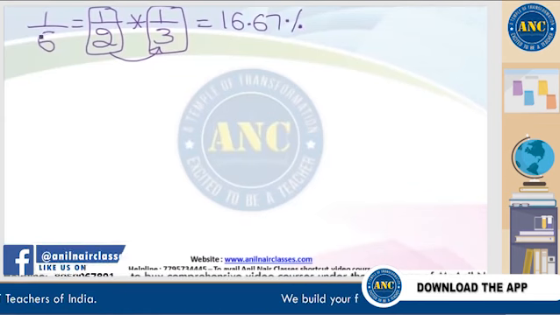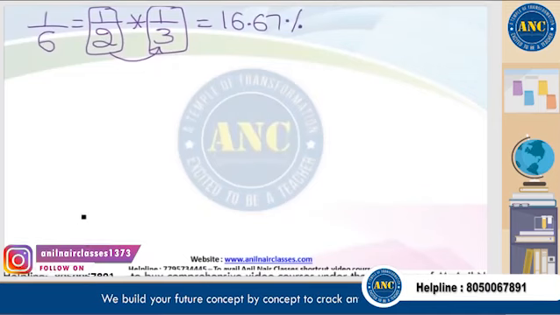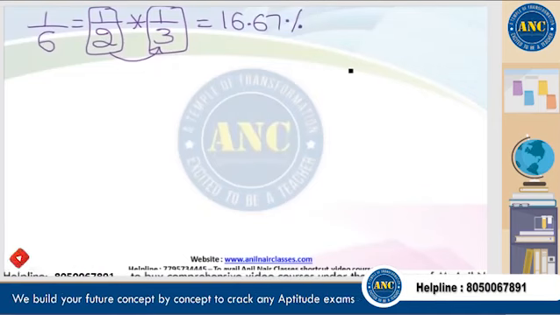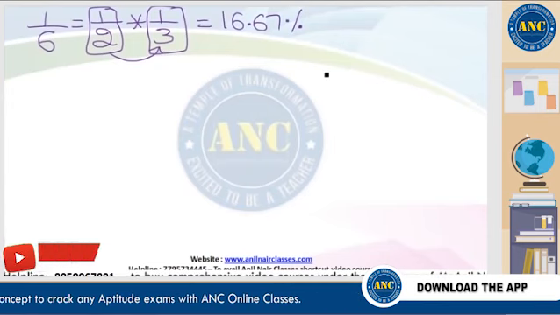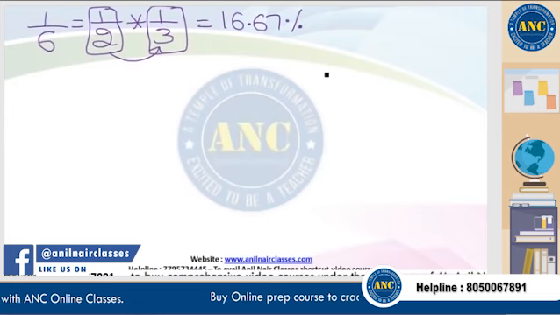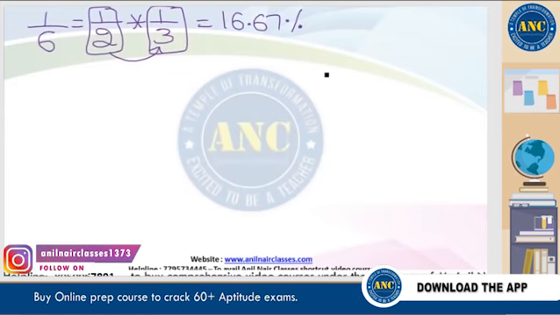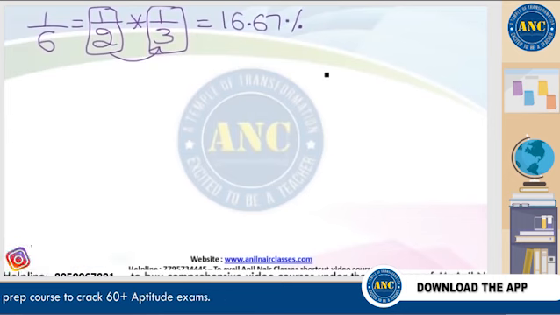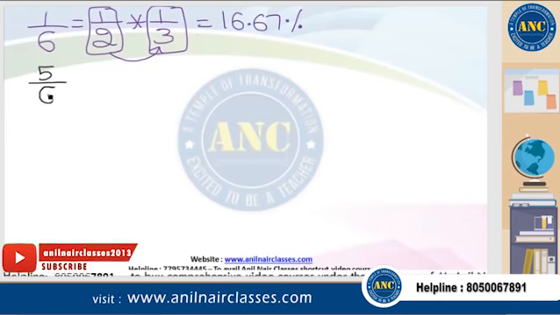If I increase my numerator simultaneously, it becomes 2 by 6. 2 by 6 is nothing but 1 by 3. I have already written that value as 33.33. Next, if I again increase, it becomes 3 by 6, which is nothing but 1 by 2, already written. Next, 4 by 6 is 2 by 3, already written.